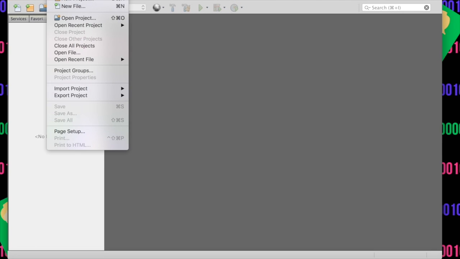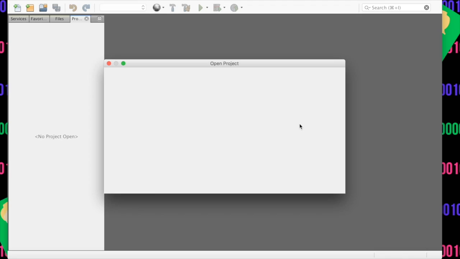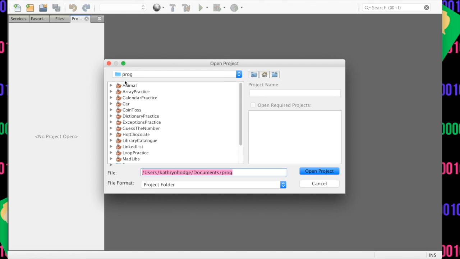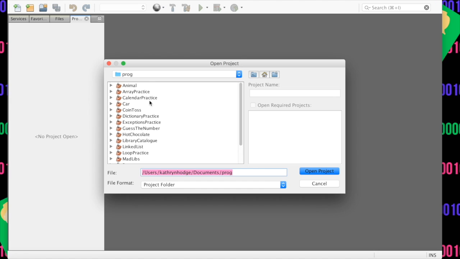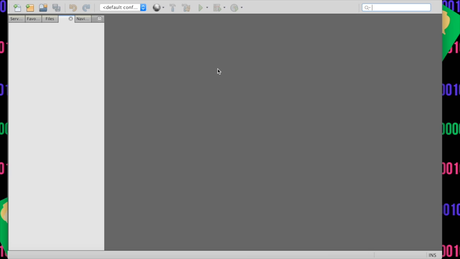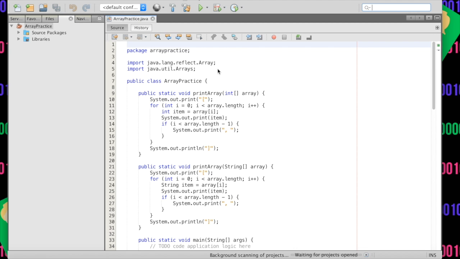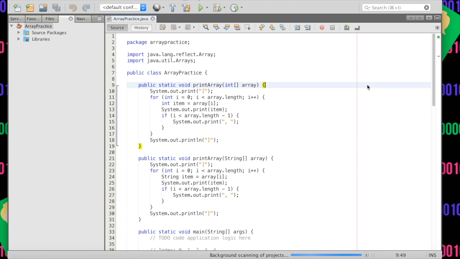And we're going to do file, open project, and wherever you save this, this is where all of my little practice projects are. Oh my God, we've made so many projects. Okay, we're going to array practice, in case you were curious. And so the last time we did array practice, if you remember, this was from early days, before you really knew what you were doing.